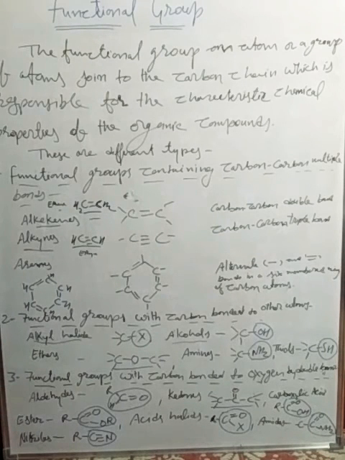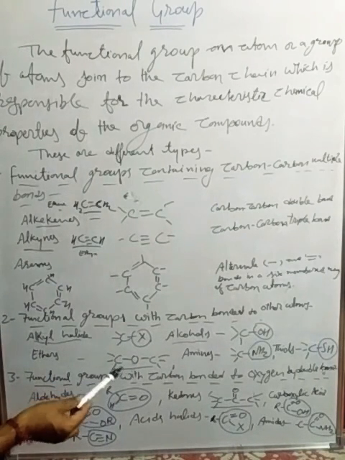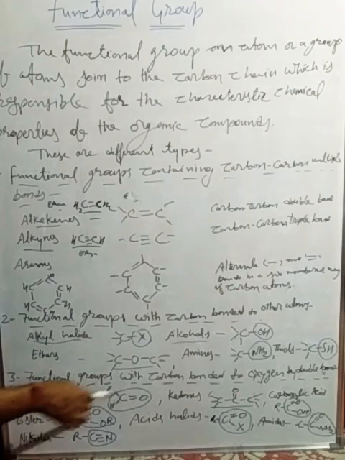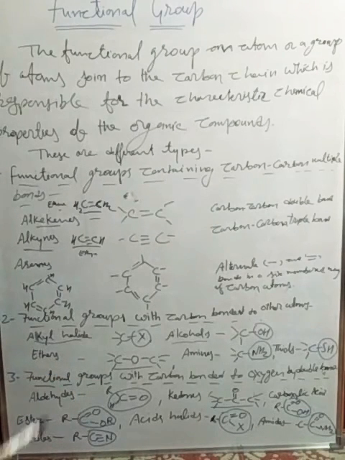Next category of the functional group is the functional groups with carbon bonded to oxygen by a double bond. It means these hydrocarbon compounds bond with the oxygen with the help of a double bond. So these are the families of carbon double bonded to oxygen. First is the aldehyde.